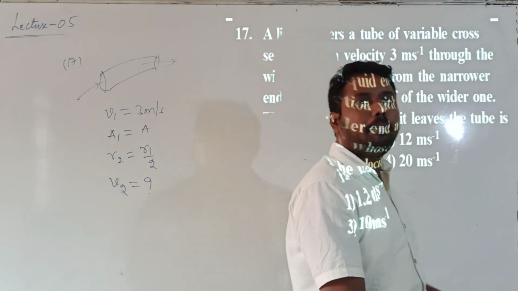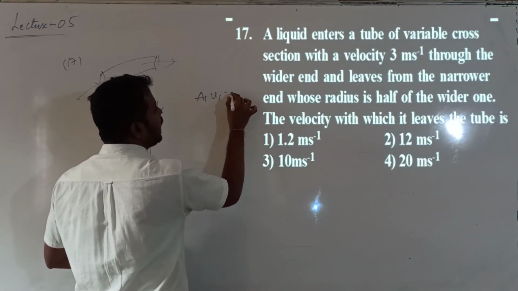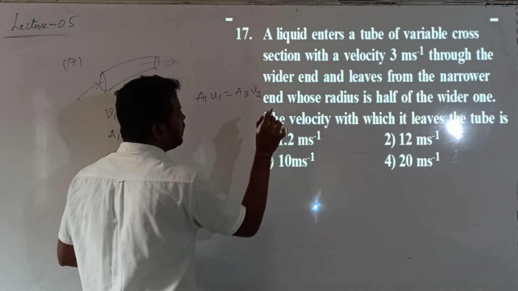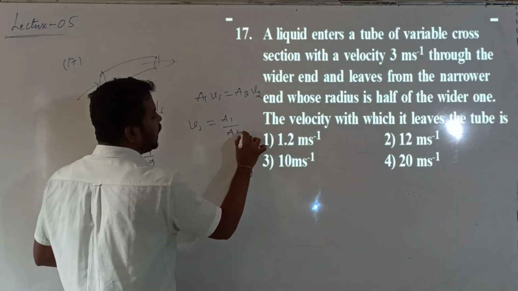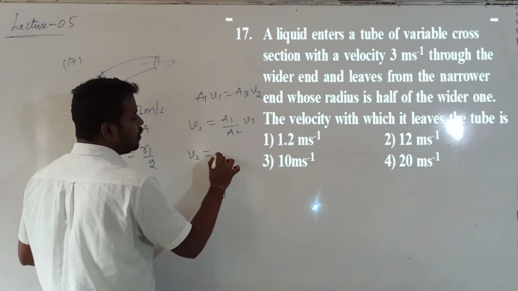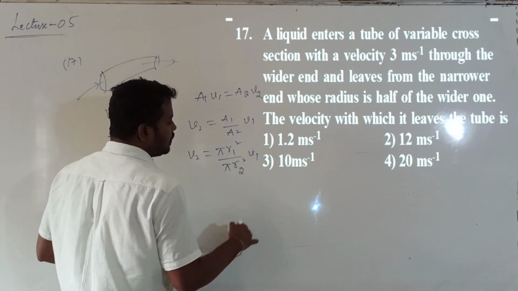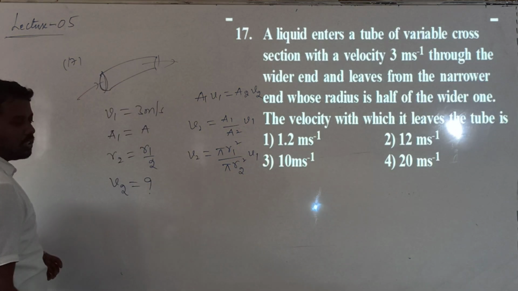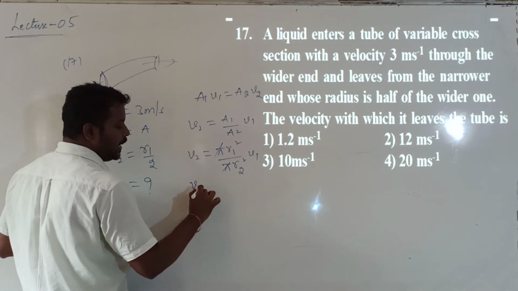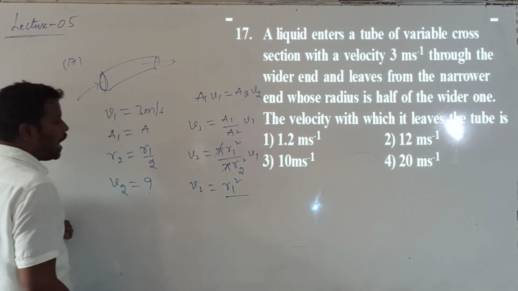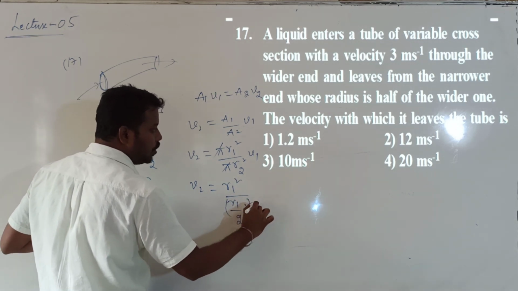Area of cross section is given by pi r square. So what is the equation of continuity? According to the equation of continuity, A1 V1 is equal to A2 V2. I want to calculate the value of V2. V2 is equal to A1 by A2 into V1. So V2 is equal to pi R1 square by pi R2 square into V1, because they have circular cross section and the area of a circle is pi R square. Then pi cancels. V2 is equal to R1 square divided by R1 by 2 whole square, into V1.